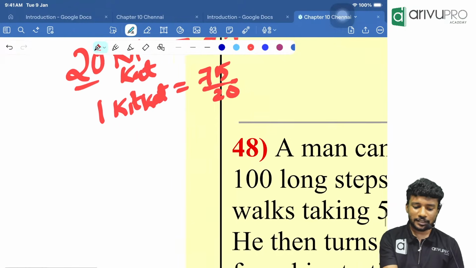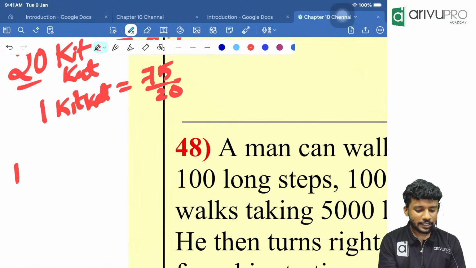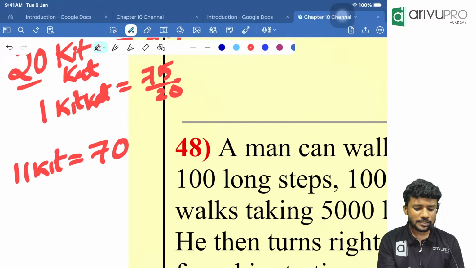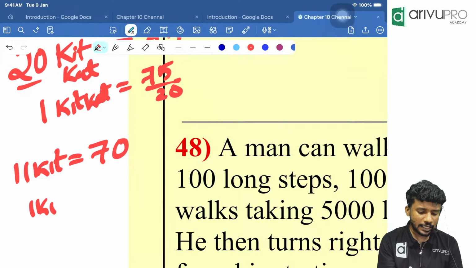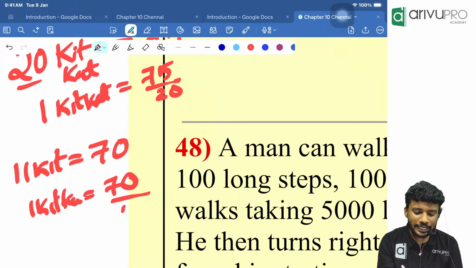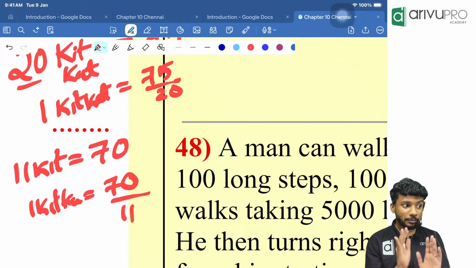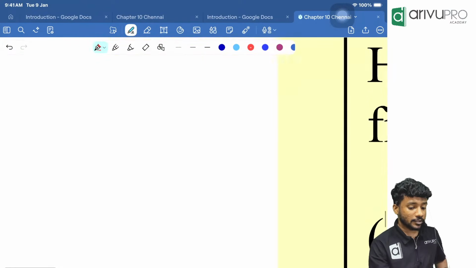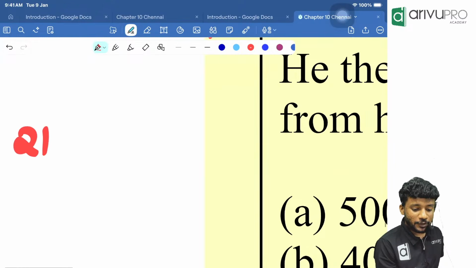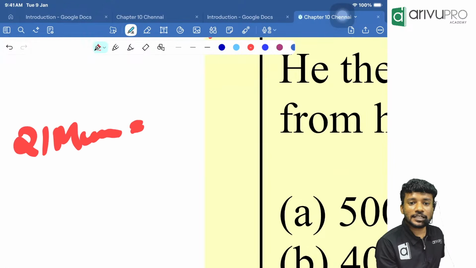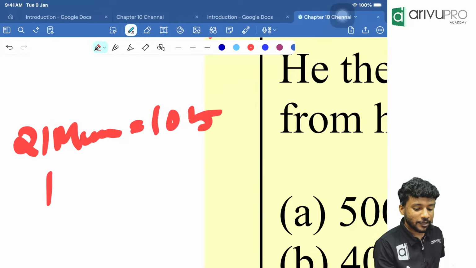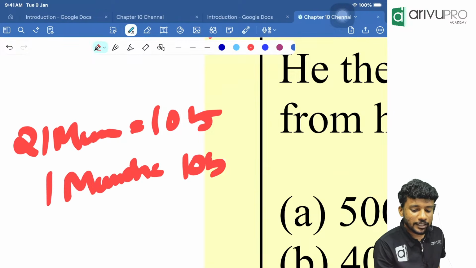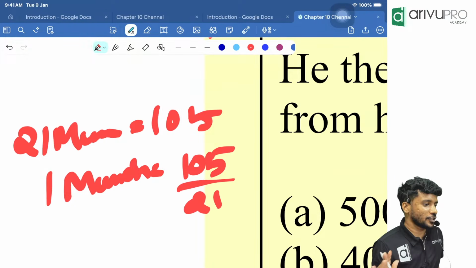Okay. Similarly, 11 Kit Kat is costing 70 rupees. Then what is the cost of one Kit Kat? One Kit Kat will be nothing but 70 divided by 11. Okay, keep it in your mind. Now I am asking munch. 21 munch is costing 105 rupees. Then what is the cost of one munch, people? That is nothing but 105 divided by 21.